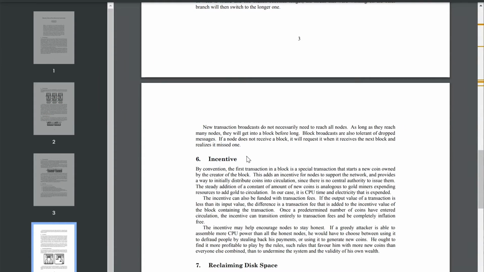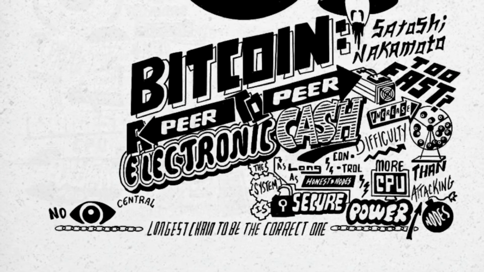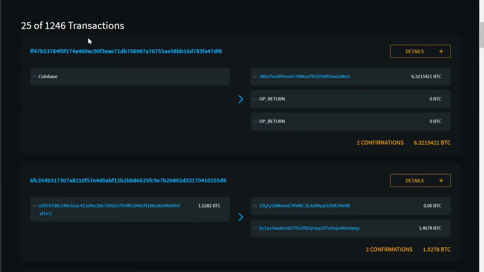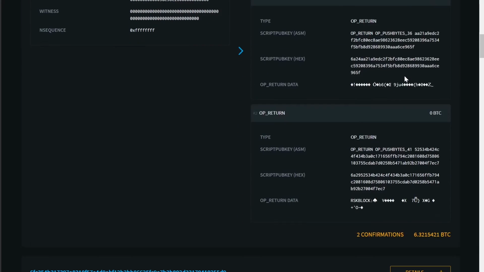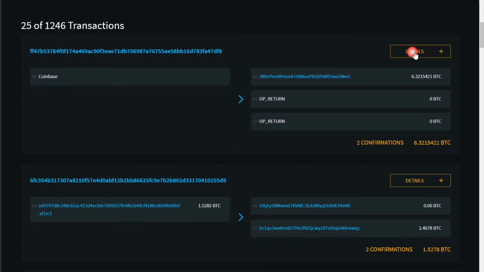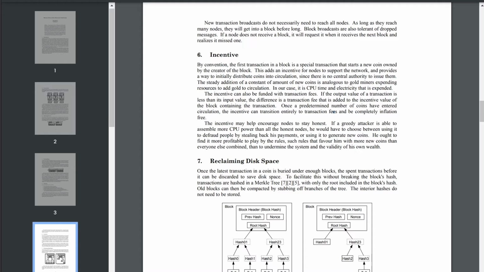Section 6 is incentive. Bitcoin has no central authority on who will introduce coins. The first transaction of a block is a transaction that starts a new coin by the creator of that block. This will initially add coins to the network to create an incentive for nodes to join the network. There's also an incentive for transaction fees and will continue once all the coins are distributed.